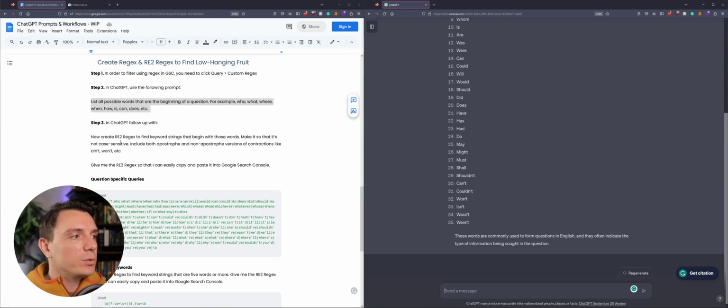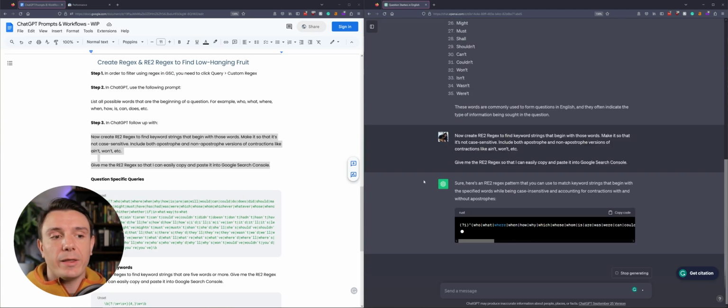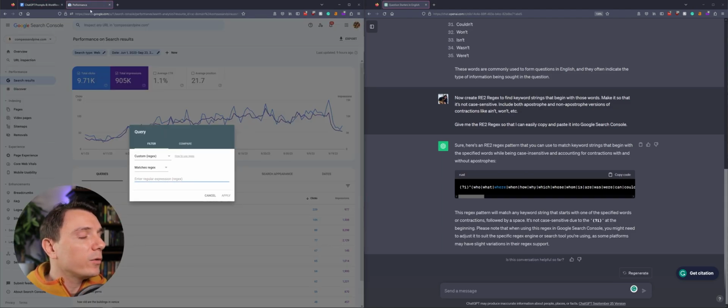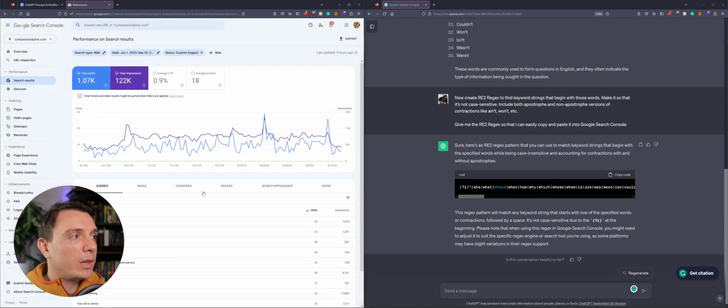After that finishes, we're going to follow that up with our second prompt, which is turning the content that ChatGPT just created into our actual RE2 regex. You're going to run that prompt. And once it finishes, we're going to copy the code, go back over to Google Search Console, and paste our value within the matches regex pattern section. We're going to click apply.